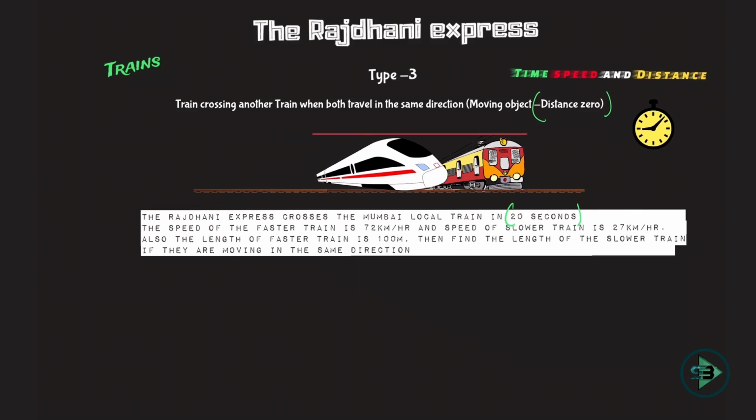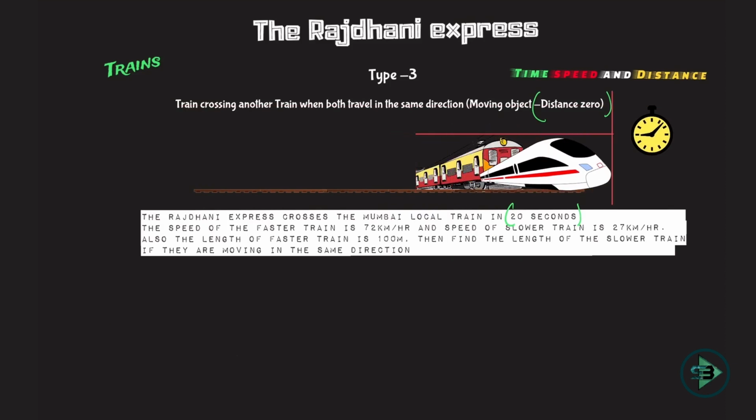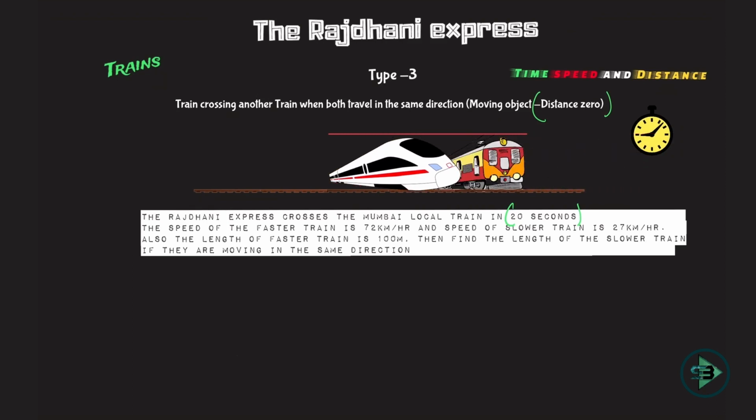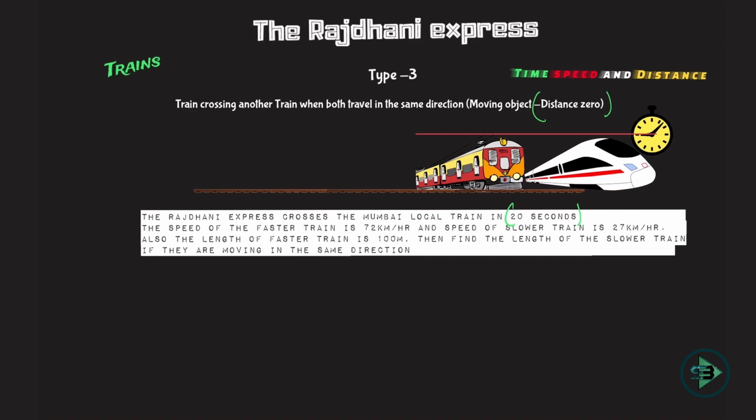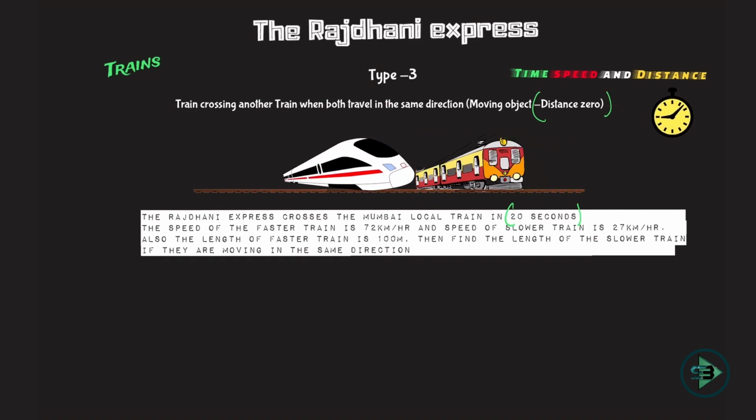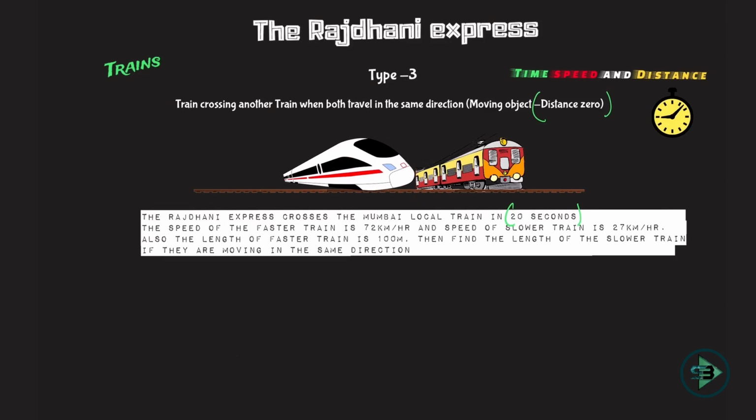What is happening? This Rajdhani crosses this local train. Will I stop the stopwatch now? No, it will cross its length as well. It will cross its length as well, and now I'll stop the stopwatch. So what is the distance traveled in this case? If you can see, I start the stopwatch now. Distance traveled is length of the local train plus length of the Rajdhani, right? And this time taken is nothing but 20 seconds. When Rajdhani crosses the length of the local train plus its length, that's it. That is 20 seconds.